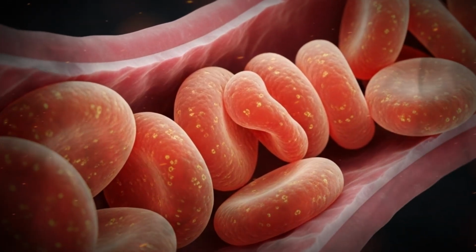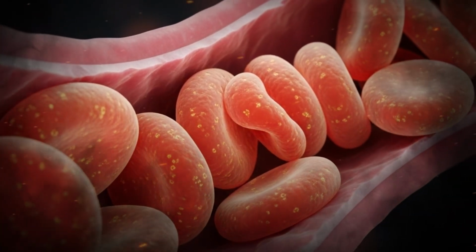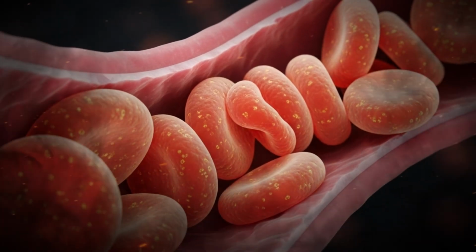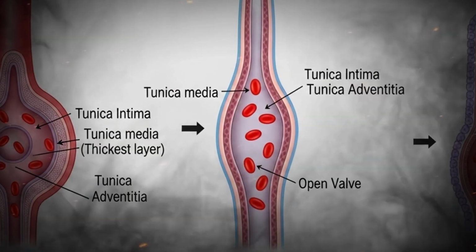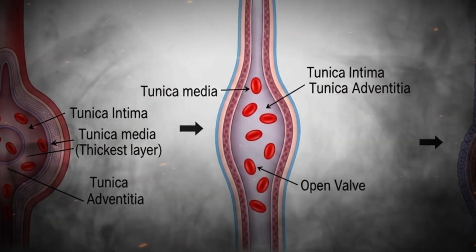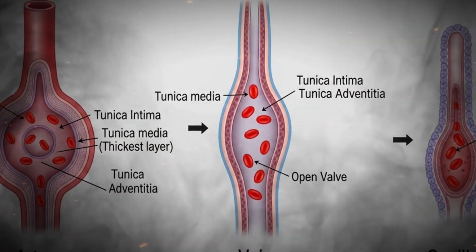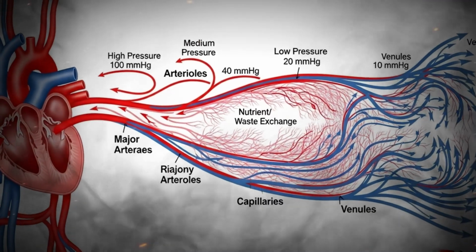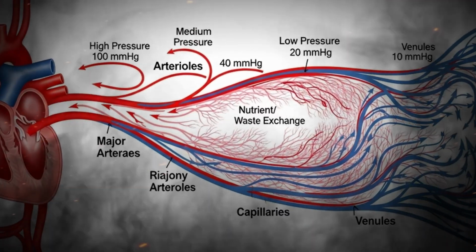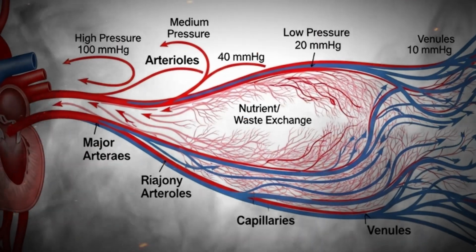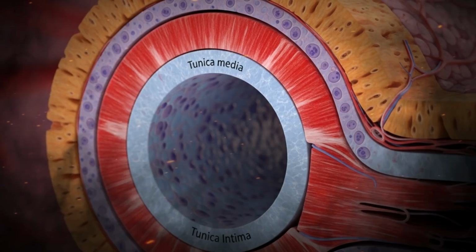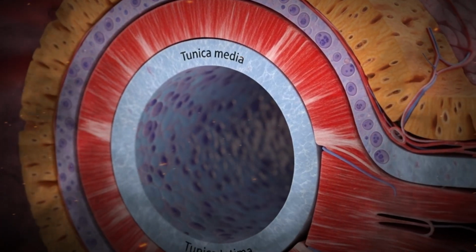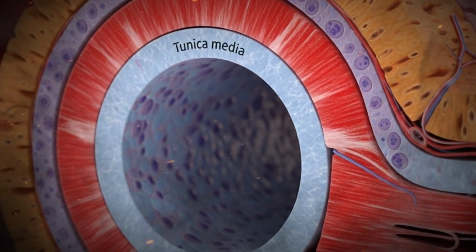between cardiac contractions. They are subdivided into elastic arteries, such as the aorta and pulmonary trunk, which absorb pressure surges through elastic recoil; muscular arteries, such as the femoral and radial arteries, which distribute blood to individual organs; and arterioles, the smallest arterial branches, which regulate blood flow into capillary beds and are key controllers of systemic blood pressure through vasoconstriction and vasodilation.